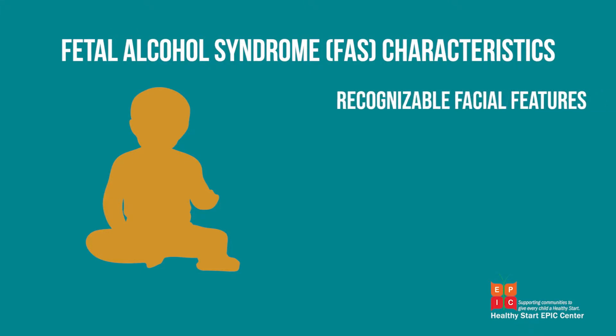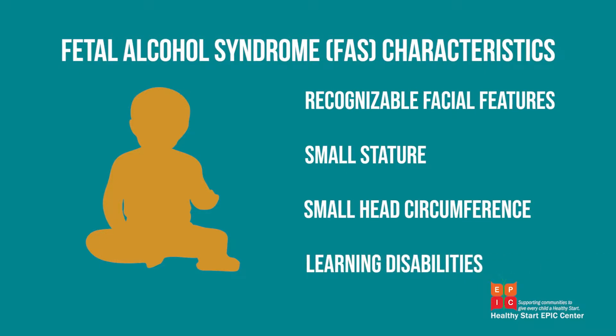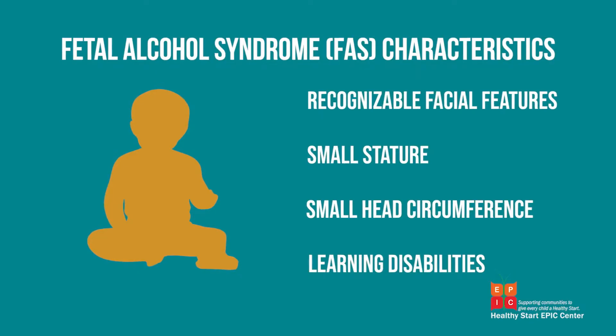And so fetal alcohol syndrome is the most harmful. An individual with FAS has recognizable facial features, small stature, small head circumference, meaning their brain is affected. Oftentimes they have learning disabilities. On another end of the spectrum, the individual might not have any physical features, but they might have trouble in school or behavioral issues or just something is going on.